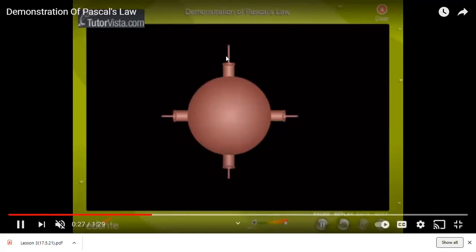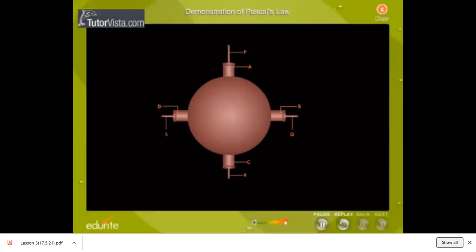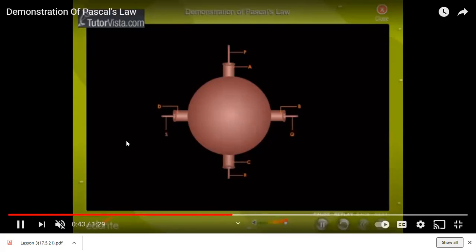Now children, what is this? This is a rubber vessel. Inside it we have poured certain water. Now these are pistons A, B, C, D, and all are unleakable. They are not leaking from any part, and all these pistons are tied here, and now I will be compressing it from one end only, that is piston P at point A, the first piston at the top. See, if I am compressing, what happens?